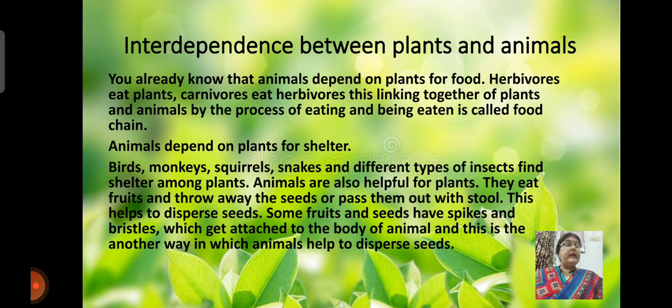Animals are also helpful for plants. You cannot say only plants are helpful for us. Animals are also helpful for plants. How is it possible? Let's see. They eat fruits and throw away the seeds or pass them out with stool. This helps to disperse seeds. Some fruits and seeds have spikes and bristles which get attached to the body of animals, and this is another way in which animals help to disperse seeds.